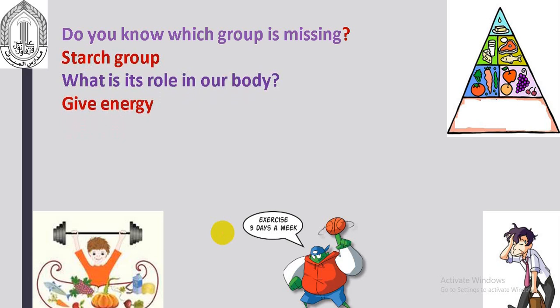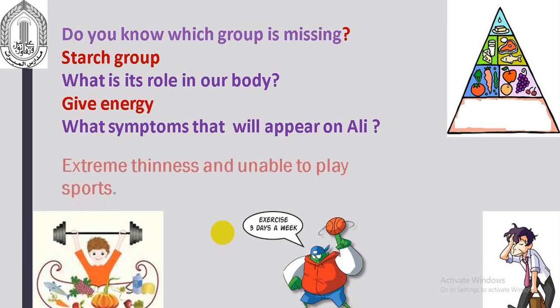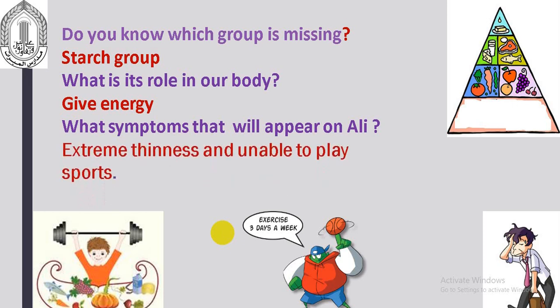It gives energy. Excellent. Now, what would be the symptom that will appear? Excellent. He will have no energy to do anything. So he will be unable to play sports and he will be very thin.